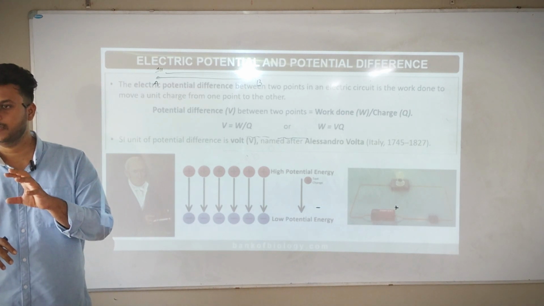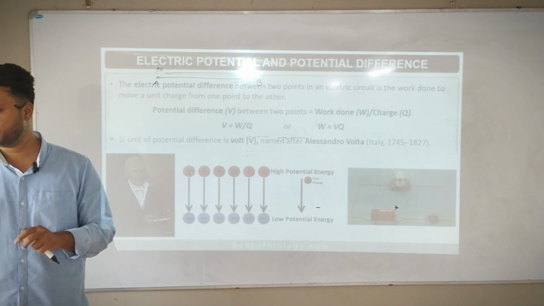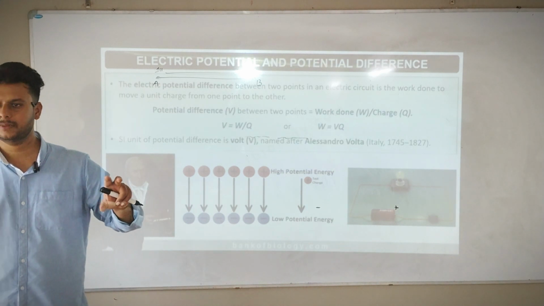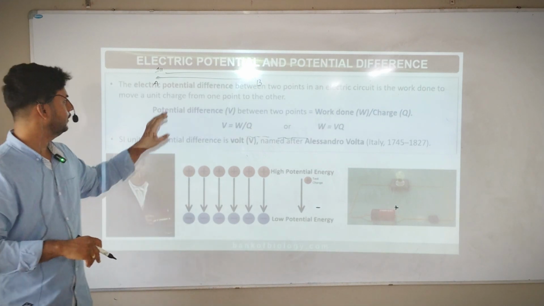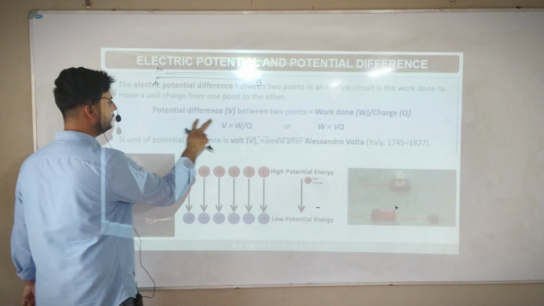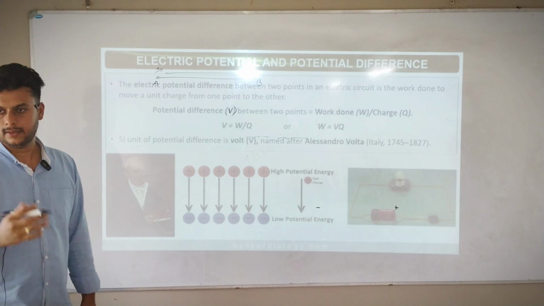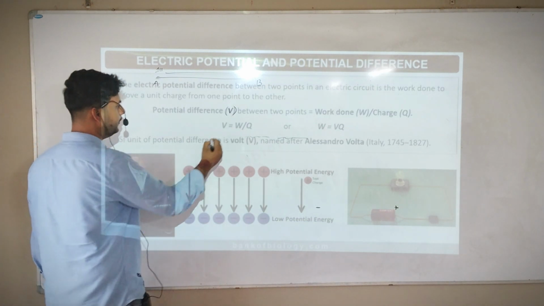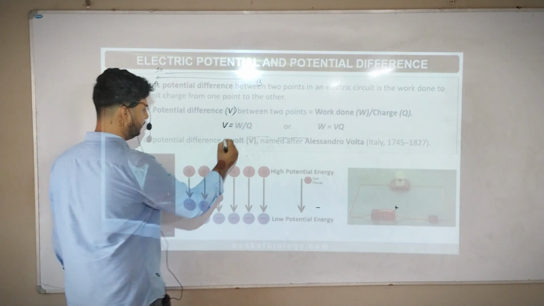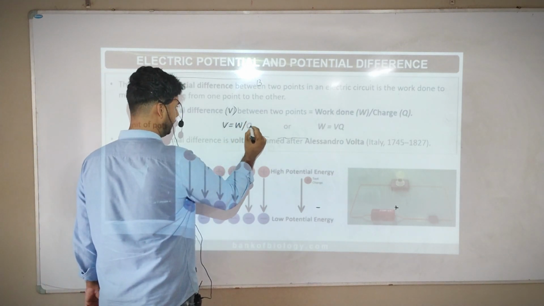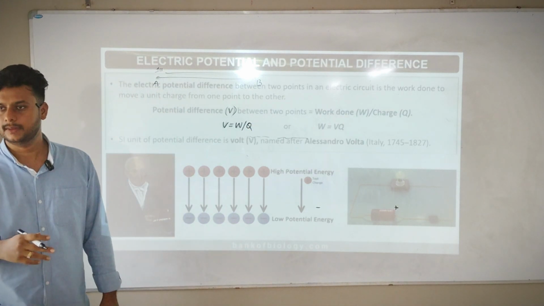Potential difference means the work done to flow a unit charge from one point to another point. What energy is needed for one unit charge to go from one point to another? That is called potential difference. The potential difference SI unit is V. V is equal to the work done by the charge, V equals W by Q.